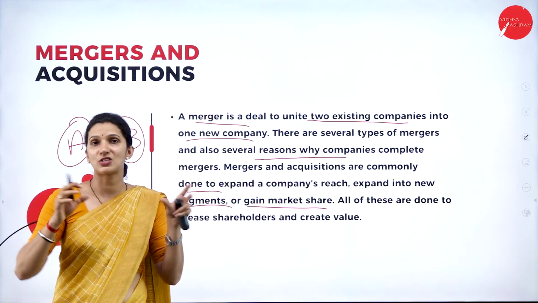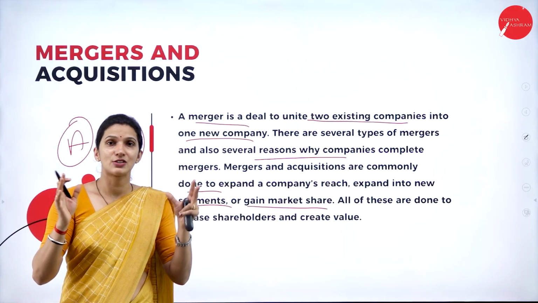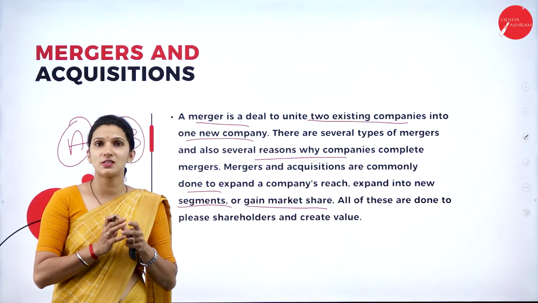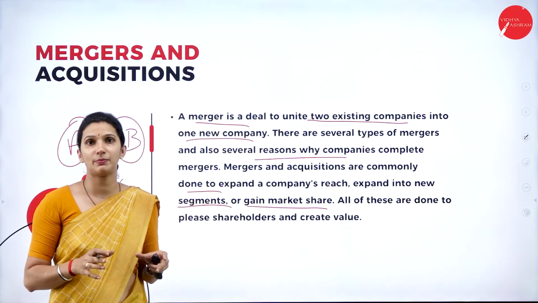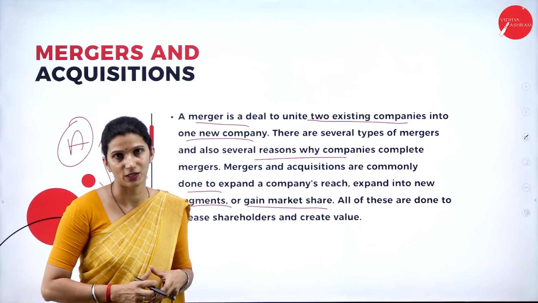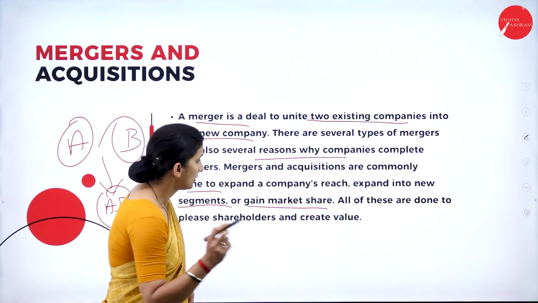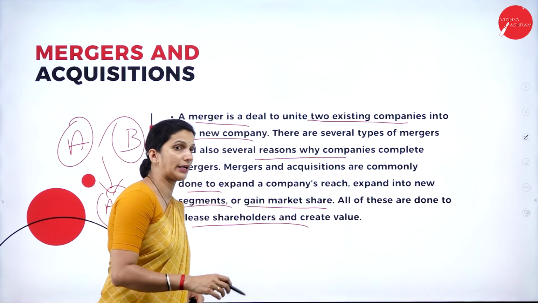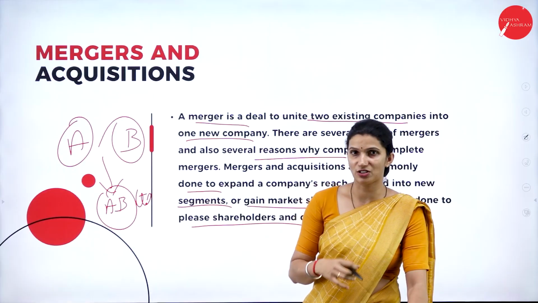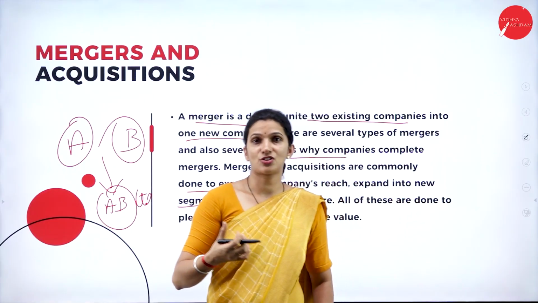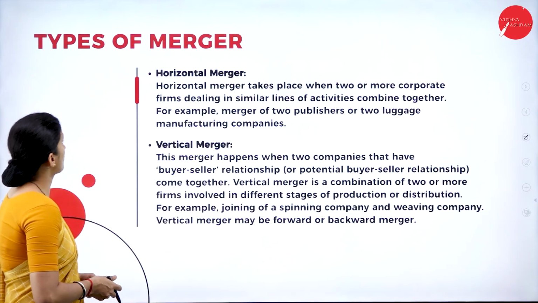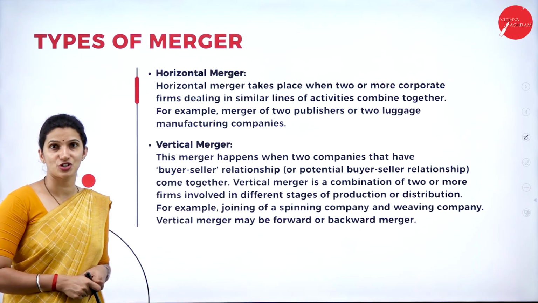Both companies' market share will be combined into one, so that they can expand their business and get the capital base. So these are the various reasons why companies go for merging. All of these are done to please the shareholders and create value. The ultimate result of all these strategies is to encourage the shareholders, or to create more value for the shareholders. Next, we have the types of merger.